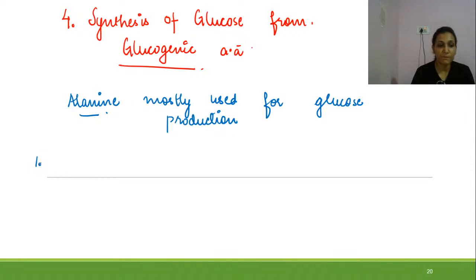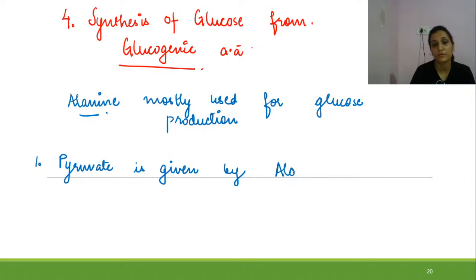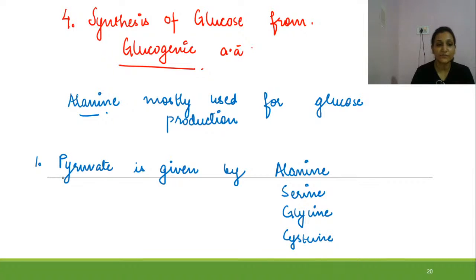First of all, pyruvate is given by alanine, it is given by serine, it is given by glycine, and it is given by cysteine. Pyruvate is given by these amino acids.